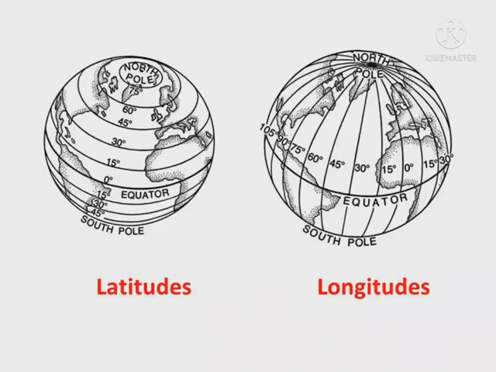The longitudes from 0 degree to 180 degree to the east are called eastern longitudes. The longitudes from 0 degree to 180 degree to the west are called western longitudes. The 0 degree meridian is called the prime meridian or Greenwich meridian. Longitudes are also expressed in degrees, minutes and seconds.